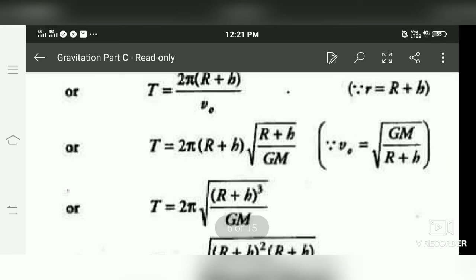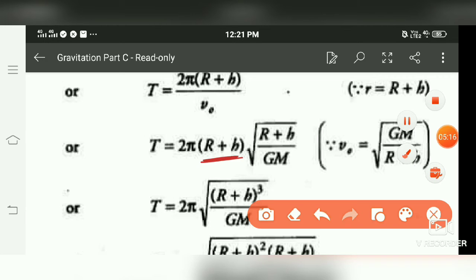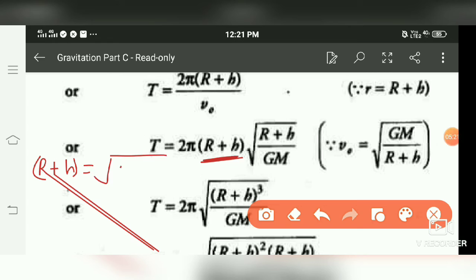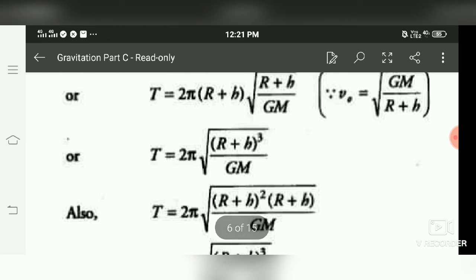So if we take this r plus h, I can also write it as under root of (r plus h) whole square. This is one and the same thing. So I just write it in this way, and this will become (r plus h) cube. So we get this term.